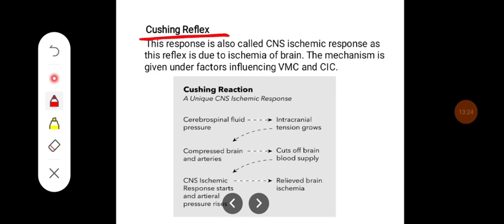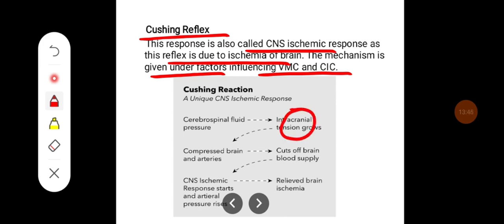Cushing's reflex. This response is also called as CNS ischemic response, as this reflex is due to the ischemia of brain. The mechanism is given under the factors influencing the vasomotor center and cardiac inhibitory centers. Whenever there is an increased intracranial tension, an increased pressure in the cerebrospinal fluid, it is going to compress the brain and arteries, and it cuts off the brain blood supply.